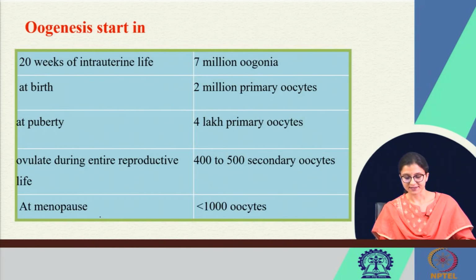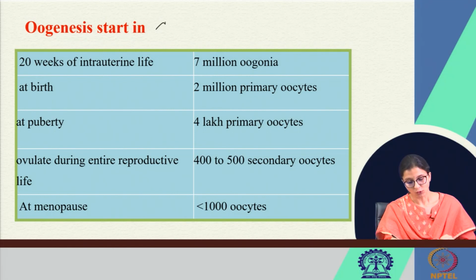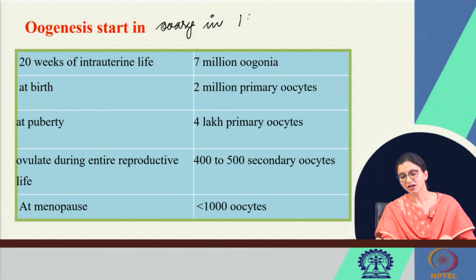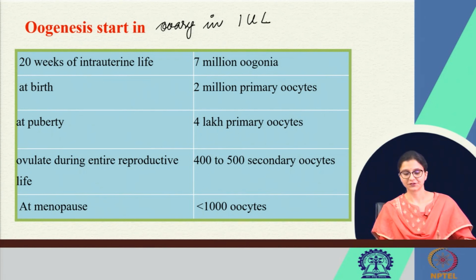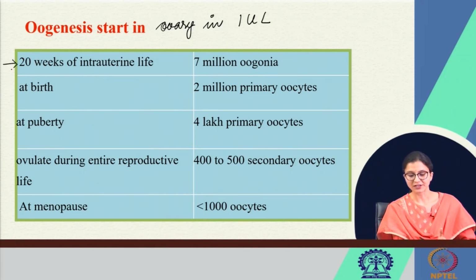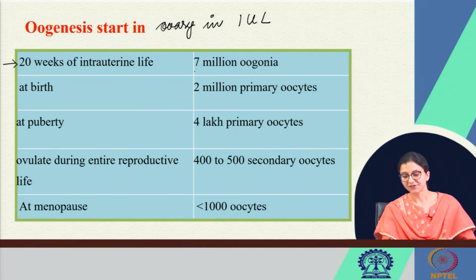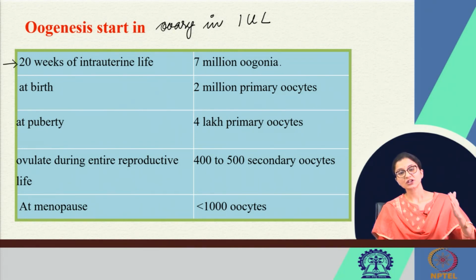Coming to oogenesis. Oogenesis in females, it starts in the ovary, right, the female gonads, and it starts in intrauterine life before birth. At 20 weeks of intrauterine life, there are 7 million oogonia, which comes down to 2 million at birth, right. And then at puberty, the number of primary oocytes is 4 lakh in both the ovaries.